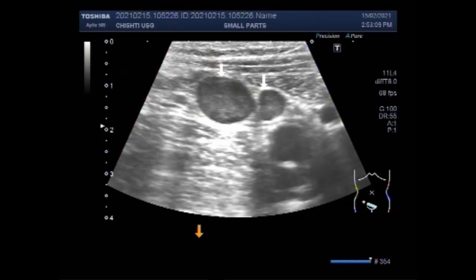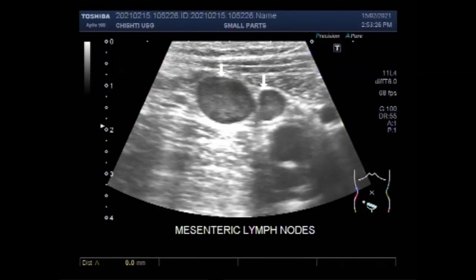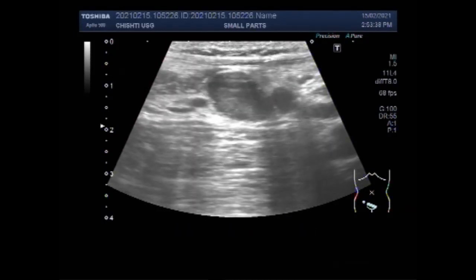Enlarged abdominal lymph nodes exceeding 10 millimeter in their shortest axis in children with abdominal pain may represent mesenteric lymphadenitis of various causes. You can see the size of this lymph node. It measures about 15.3 millimeter into 10.7 millimeter, which is definitely an enlarged lymph node.